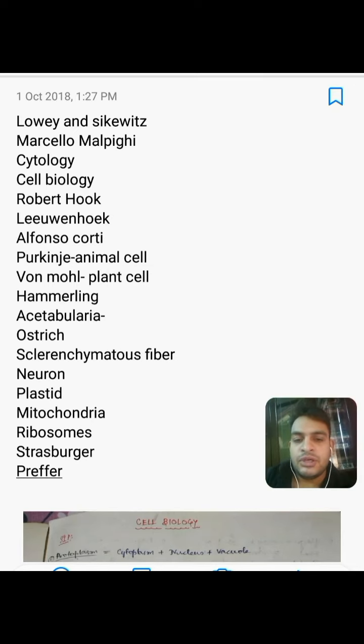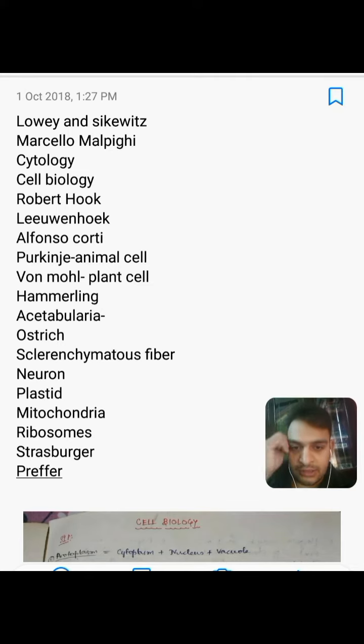Moreover, the Malpighian corpuscle and Malpighian tubule were also discovered by Marcello Malpighi. He was an Italian physician and a botanist. The family Malpighiaceae in the plant kingdom is also named after him.